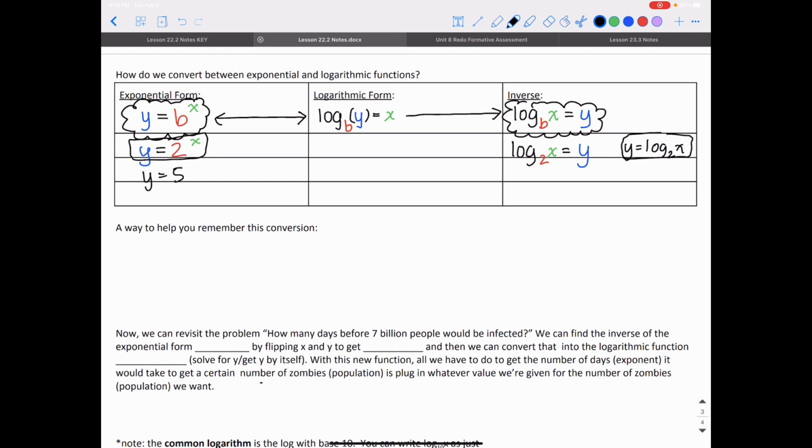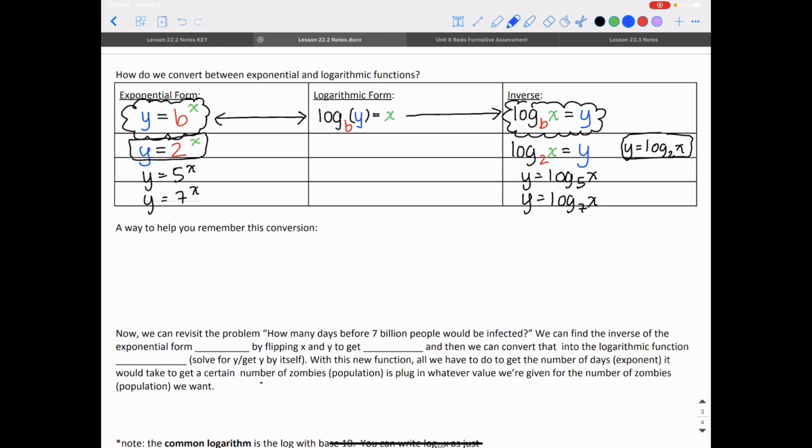If I had y is equal to 5 to the x power, the inverse would be y is equal to log base 5 of x. If I had y is equal to 7 to the x power as my exponential form, the inverse would be y is equal to log base 7 of x. Now that's talking about the inverse of an exponential function. Now we're going to focus back on converting between exponential form and logarithm form.